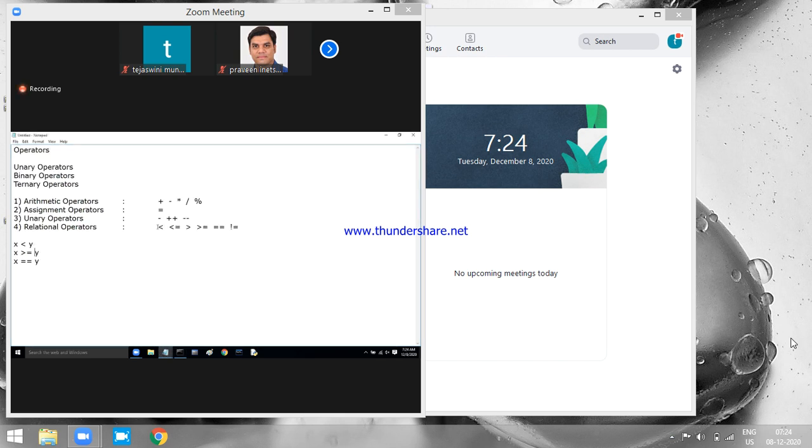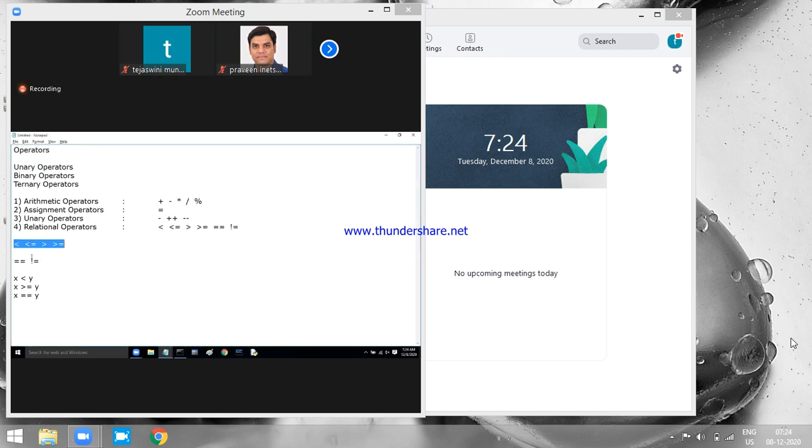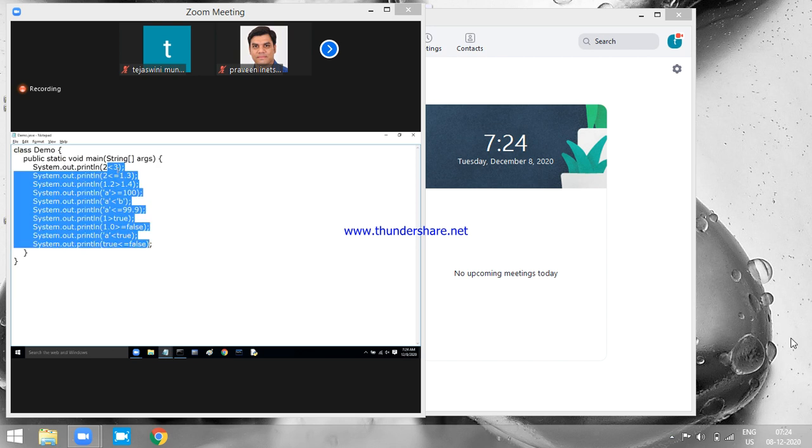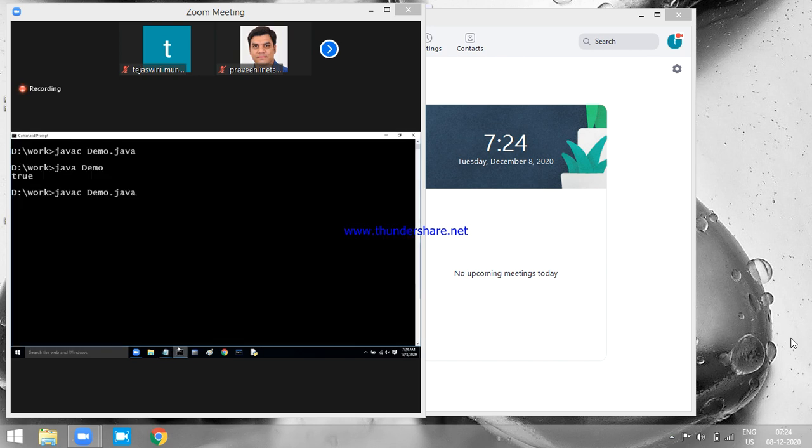There are two rules with respect to the 6 operators that you are seeing here. The rules for the first 4 operators are different from these 2 operators. In these examples, I wrote only the first 4 operators: less than, less than or equal to, greater than, greater than or equal to. So I save this program and compile this code, javac Demo.java.